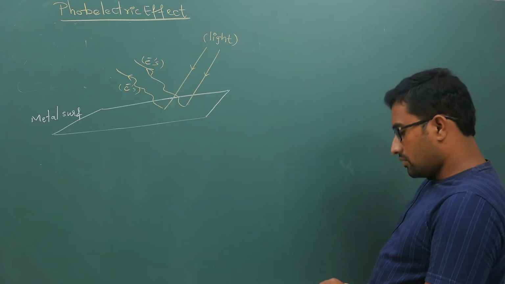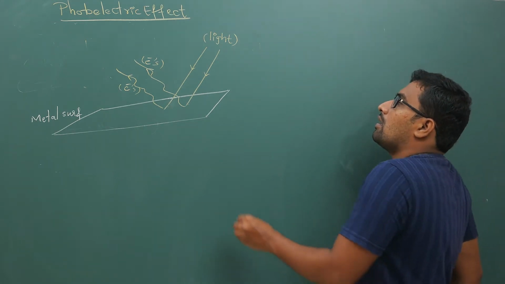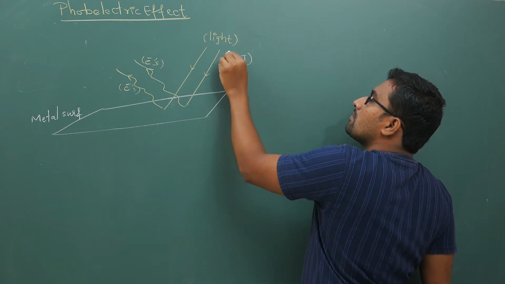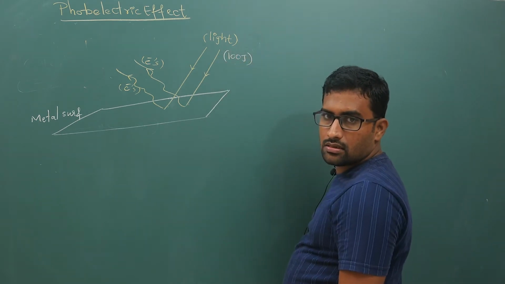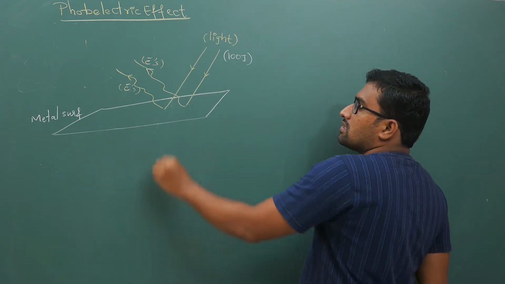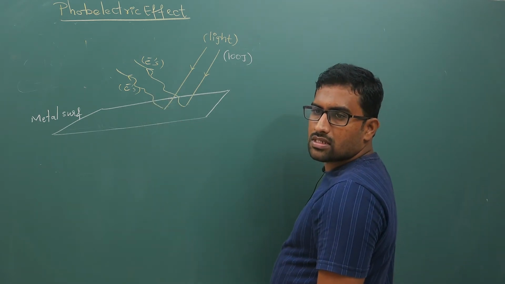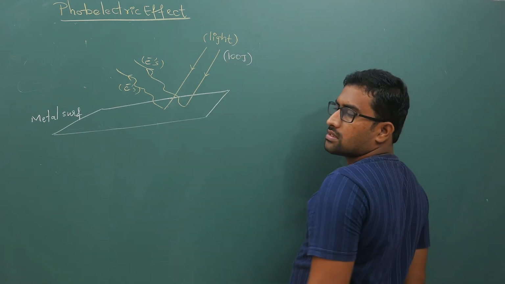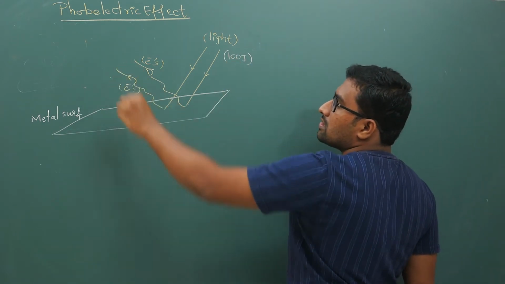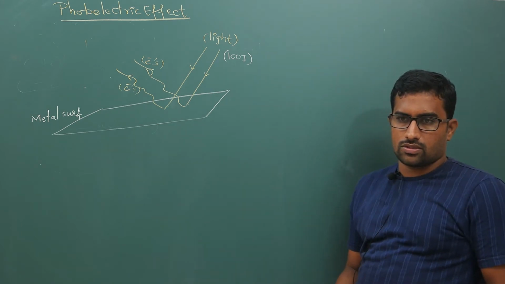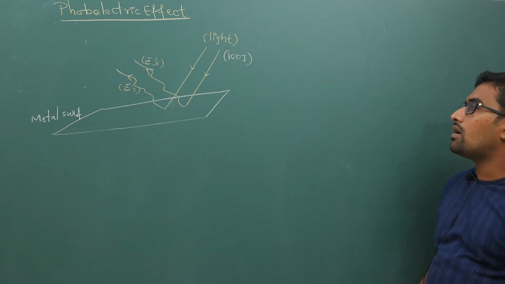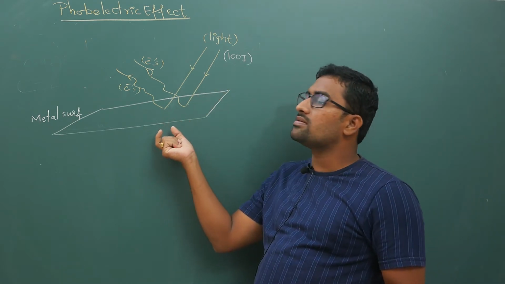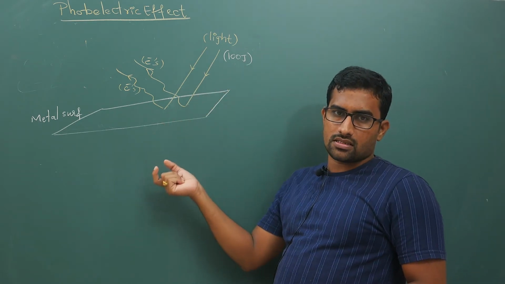Now, logically, if you are giving out some 100 joules of energy, these ejected electrons will have some kinetic energy. If you give 100 joules, these ejected electrons will not have 100 joules. Out of this 100 joules, some portion of energy will be absorbed by the metal surface.